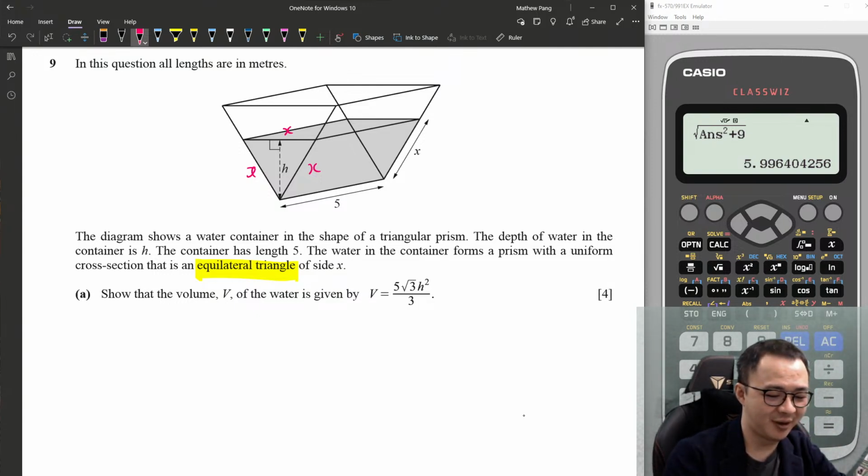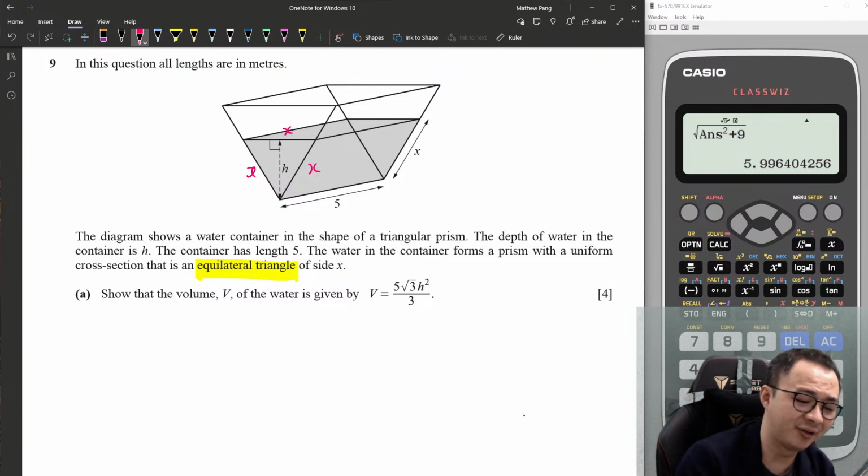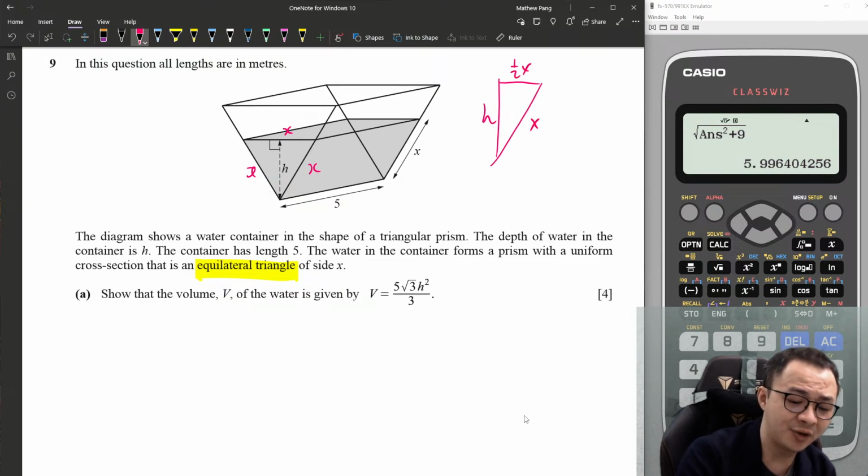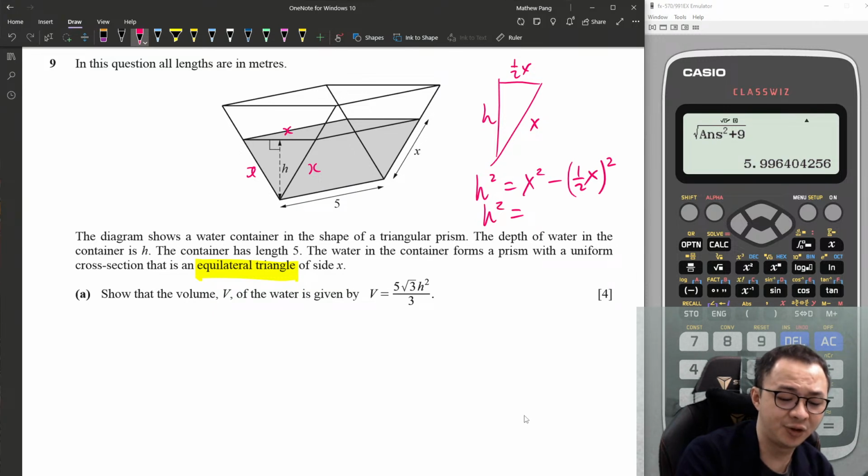I will use the Pythagoras theorem because I need to form one equation. This is h. This is half x. This is x. So h squared equals x squared minus (1 over 2 x) squared. So my h squared should equal 1 over 4, so it's 3 over 4 x squared.